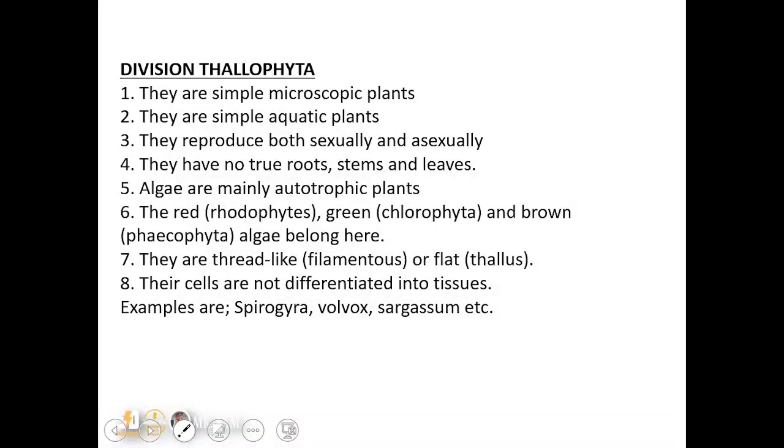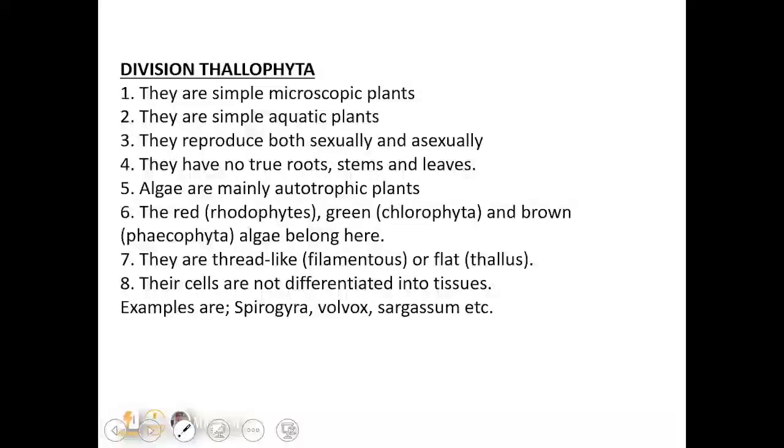So under the Thallophyta, their general characteristics include that they are microscopic plants. That means they cannot be seen with the naked eye. They are simple aquatic plants and they reproduce both sexually and asexually. And they have no true nucleus, no true stem, no true leaves. Okay, and algae are mainly autotrophic because they have the organelle chloroplasts, which contains chlorophyll, so they can produce their own food through photosynthesis. So they are autotrophic plants.